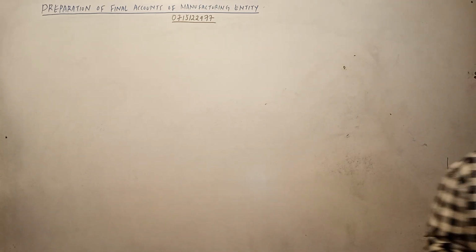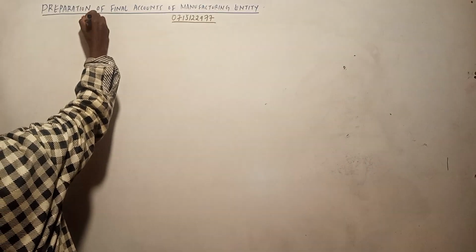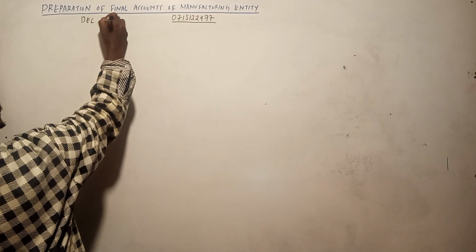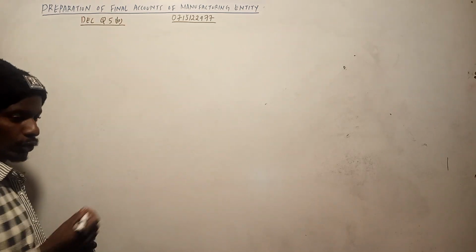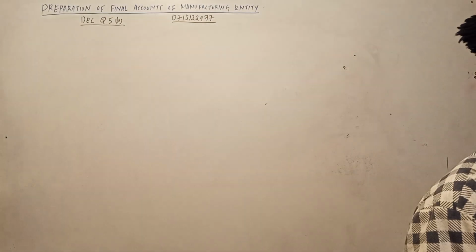December 2024 question number 5. The question is manufacturing account. So I'm going to read the question.